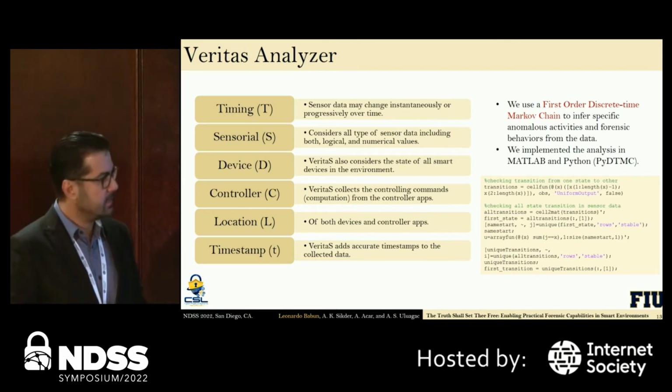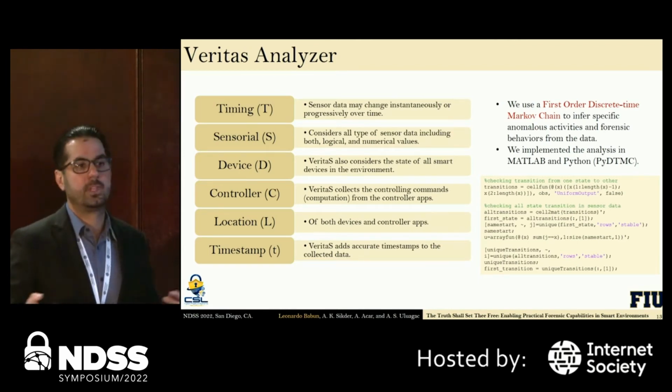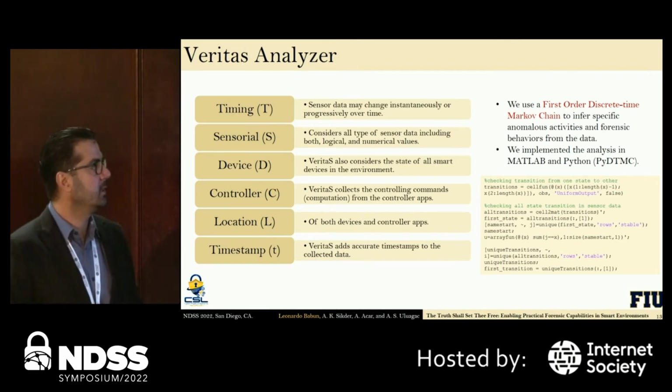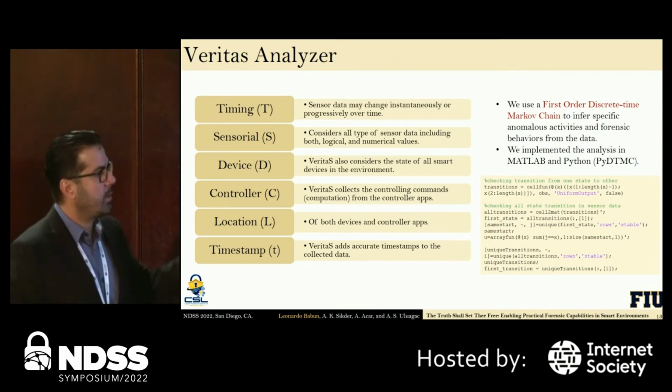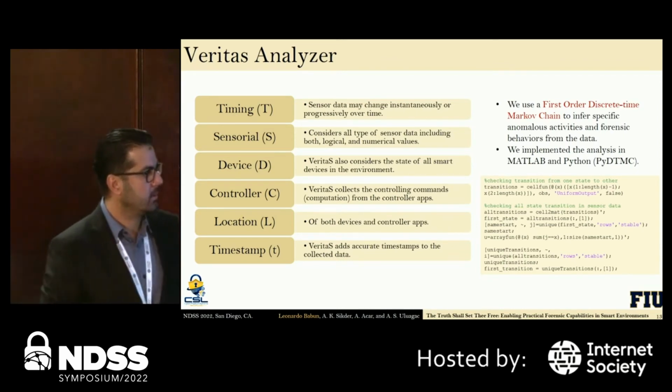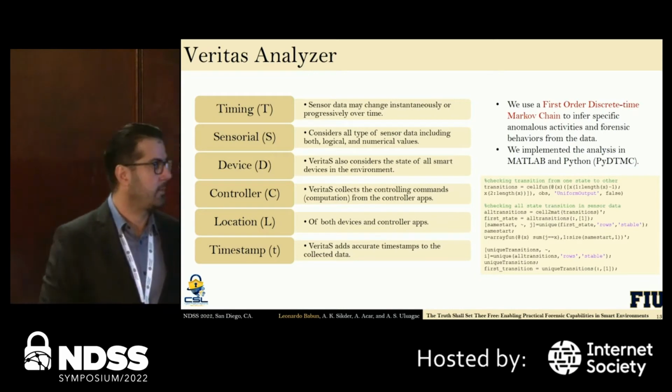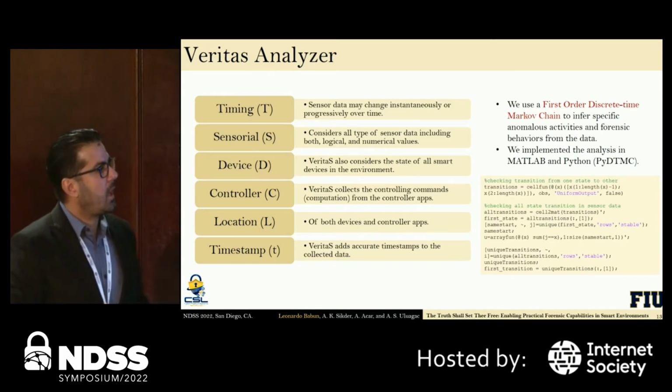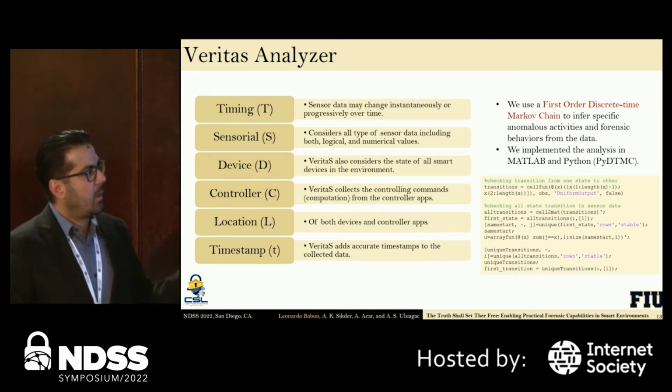We're also collecting sensor information, the state of the different sensors inside the smart environment. We collect device information. We collect control information, location, and timestamp of that information. So we use all that data. Again, we collect the data in real time, and then we use that data to perform the forensic analysis later.